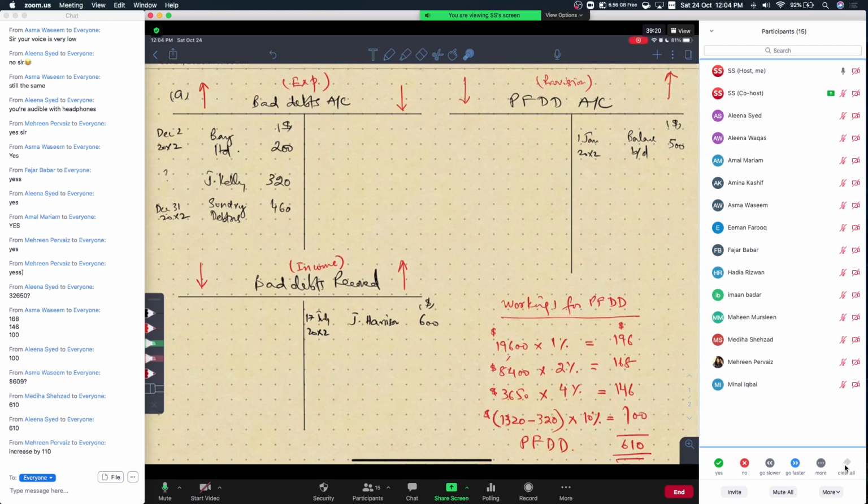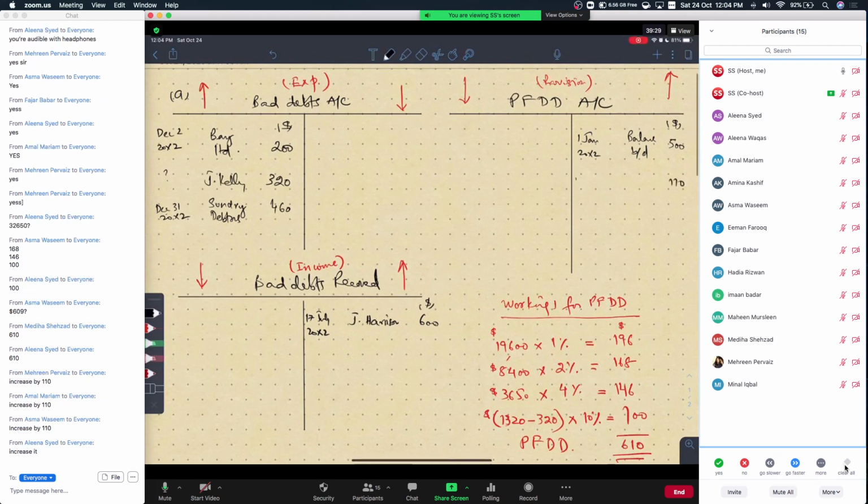We should increase it by 110, Marine. Very good. Increase it by 110. So you will agree if I put 110 over here, and that will be done on 31st of December 20x2. And this change is going to be transferred to the income statement, right? Since this represents an increase in the provision for doubtful debts, we can add a notation over here that it will be treated in your income statement as an expense. Do you agree with this entry? Give me a green check here quickly.